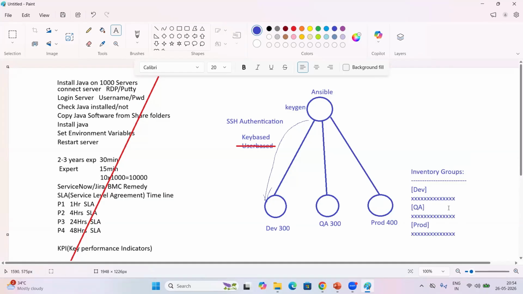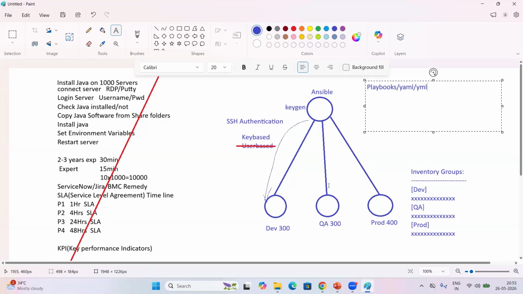Once we add them, after that we need to prepare playbooks, simple playbooks. I'll show you that while working on it. A playbook is nothing but simple scripts, very simple scripts. All the scripts are available in Ansible itself. They are YAML or YML scripts. YML's full form is yet another markup language. So we use simple scripts here to deploy Java. Not only for Java, for any deployment we use simple scripts. Those scripts are available in Ansible itself, so we can take them, customize them, and reuse them.